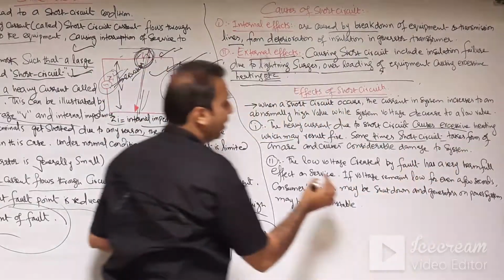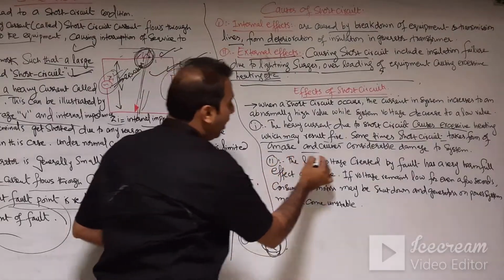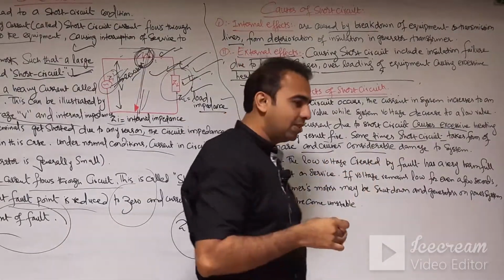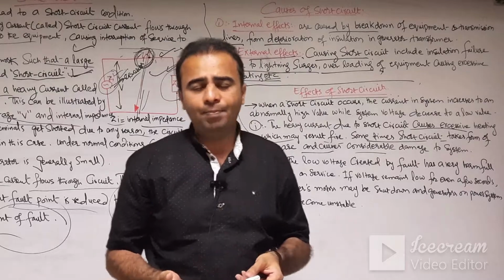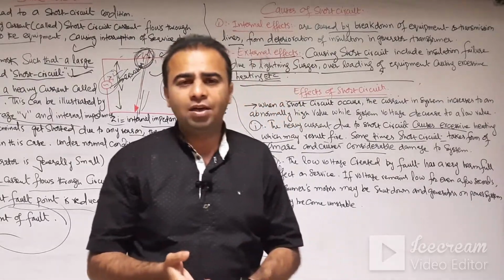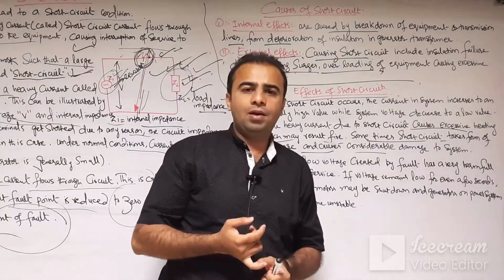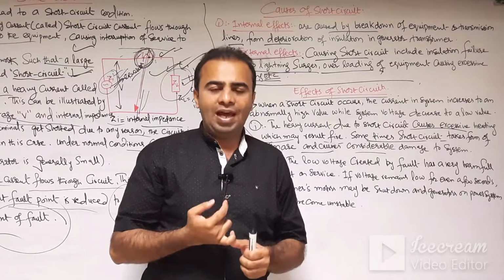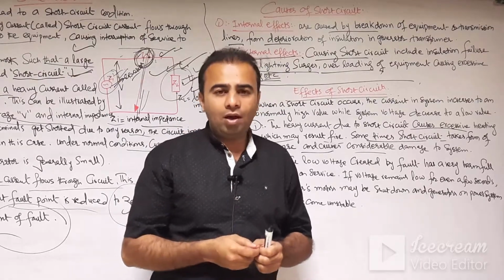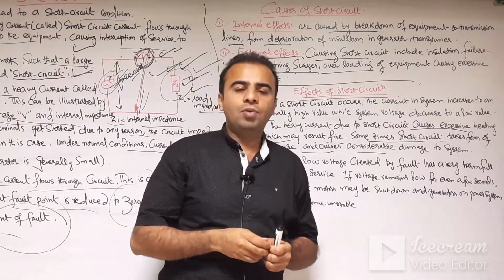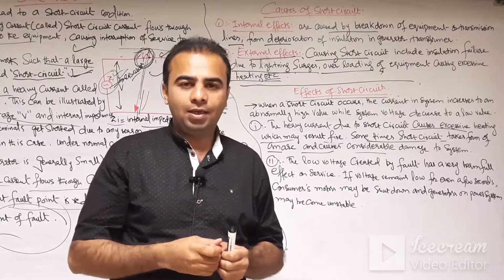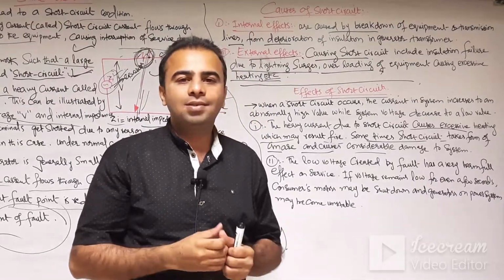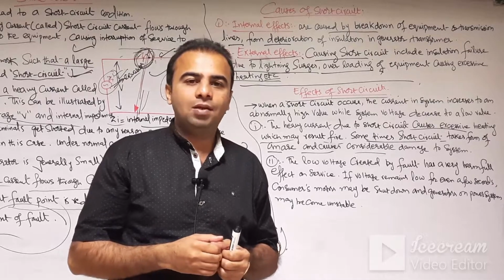Sometimes the short circuit takes the form of an arc, which causes considerable damage to the system. If a fire happens in any electrical machine, maybe the generator or the transformer, due to insulation failure, an arc is formed, or a fire may be established, and this may damage the electrical appliances or the system.